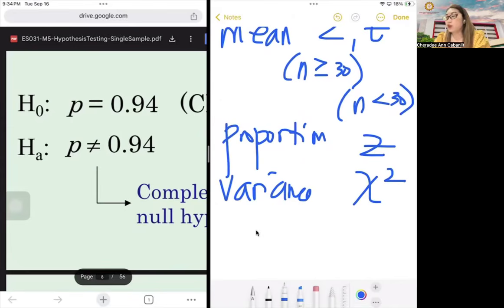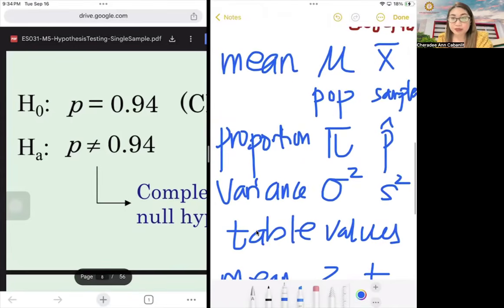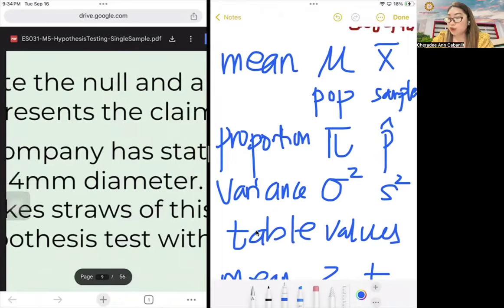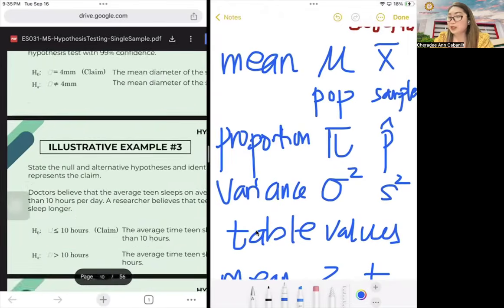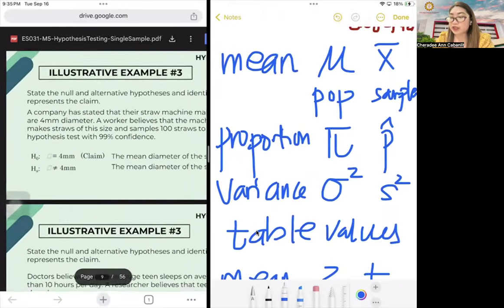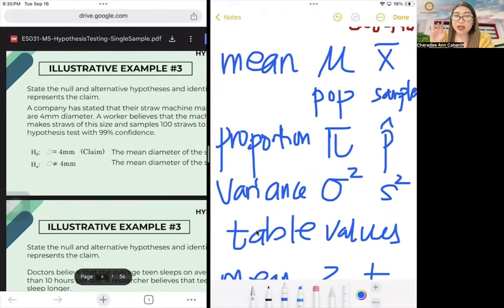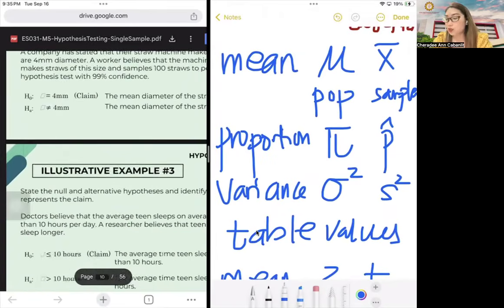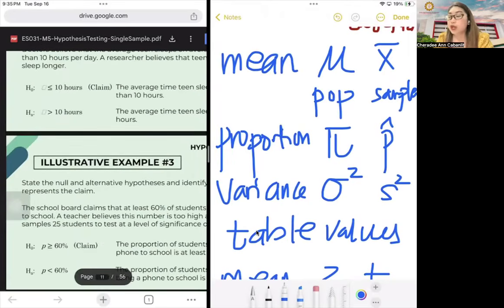So those are the things you have to remember when you conduct your hypothesis testing. Going back, if it's equal or not equal only, it's automatically equal. You can read through your notes for the rest.